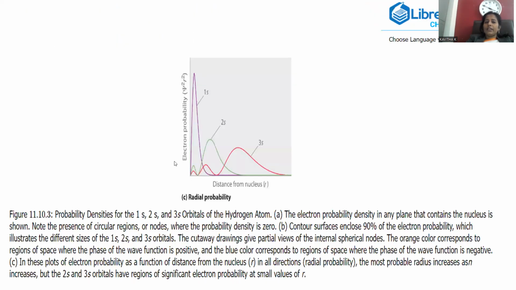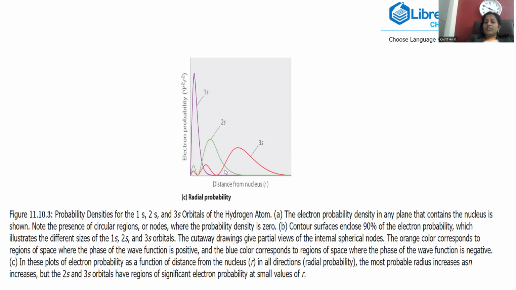So that p can be taken on the y-axis. In this condition, the 1s orbital, being in the very close vicinity of the nucleus, is mentioned at the origin. And the 2s orbital is somewhat apart in comparison to 1s, somewhat apart from the nucleus, so that it is a 2s orbital.